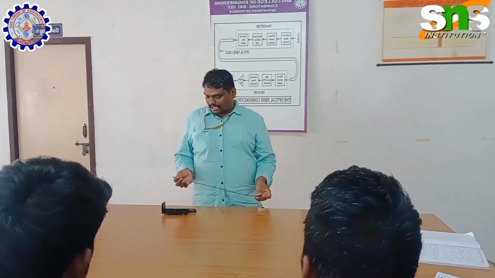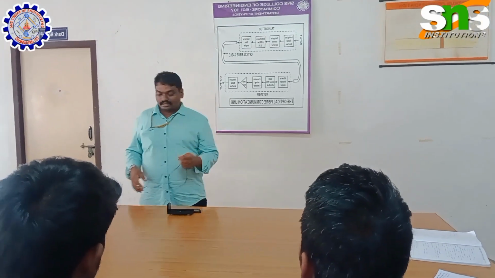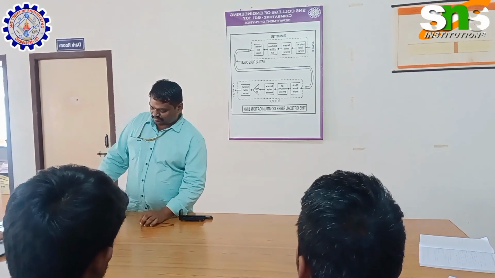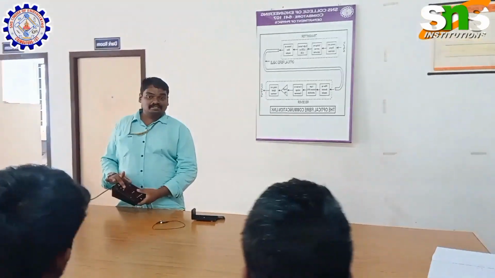Now we have shown the diagram of the transmitter. This is the transmitter, which generates the laser light source, and this is the receiver end, an analytic receiver end for the laser light source.